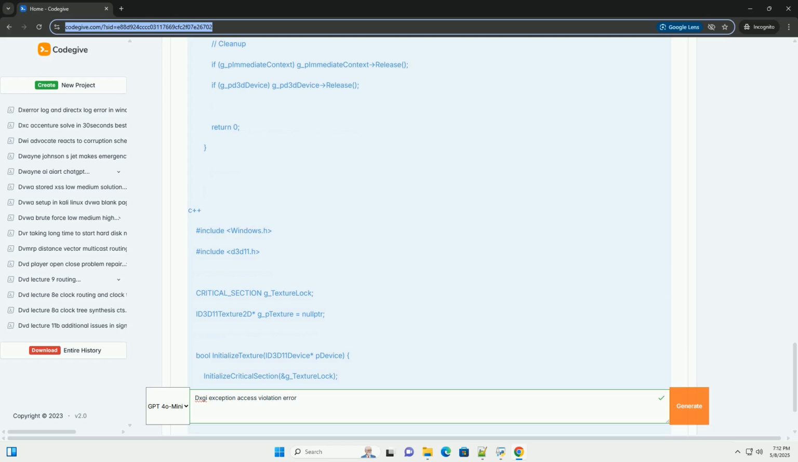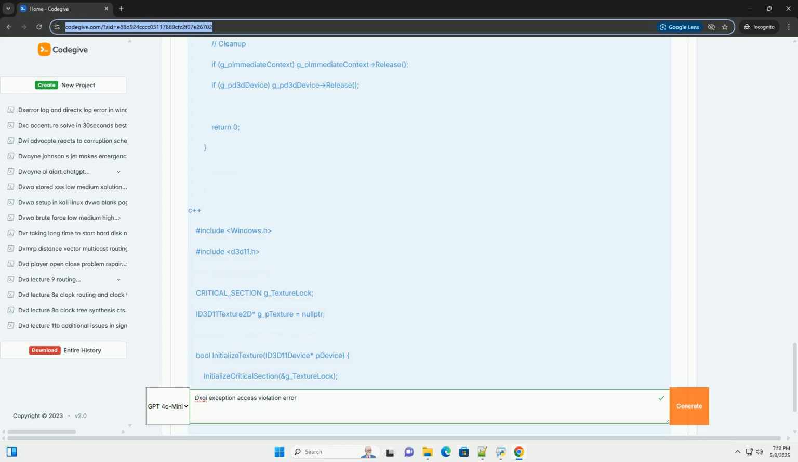Debugging tips. Set breakpoints in the Release methods of your Direct3D resource wrappers or classes. Verify that Release is being called at the expected times. Use the graphics diagnostics tool to track the lifetime of Direct3D resources. The tool shows when resources are created and destroyed.